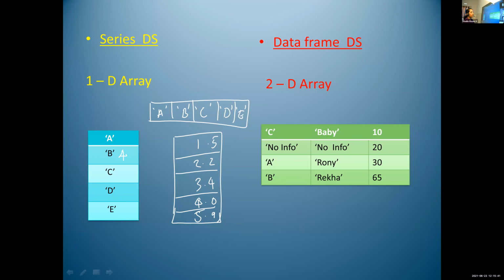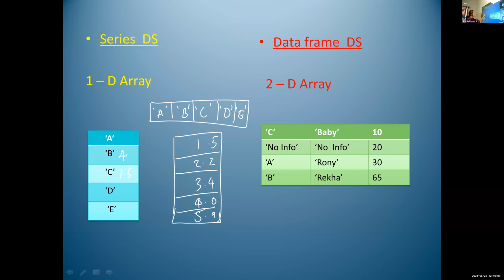Is it clear? Okay. So in this one-dimensional series data structure, we can store homogeneous values. In this example, we are using string data type value. We cannot use one integer data type here. Or we cannot use one float value here. 1.5 we cannot use here. We can use only string data type.